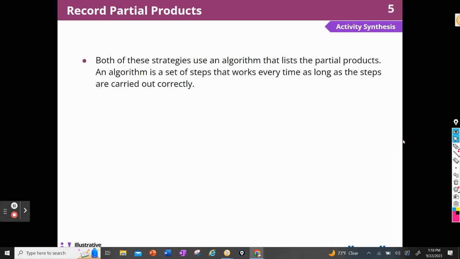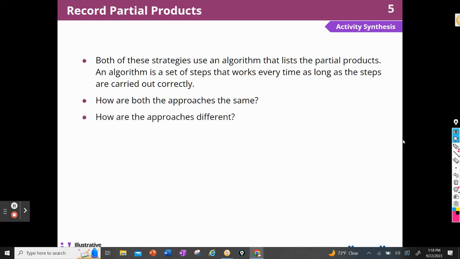Both of these strategies use an algorithm that lists partial products. An algorithm is a set of steps that works every time as long as the steps are carried out correctly. How are both approaches the same? Well, they both multiply ones and tens by hundreds, tens, and ones. How are they different?